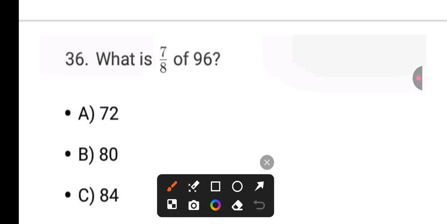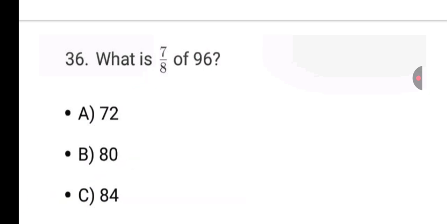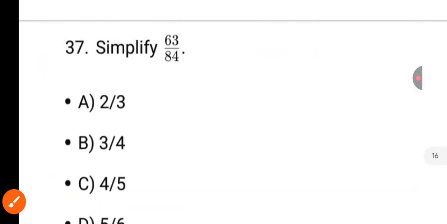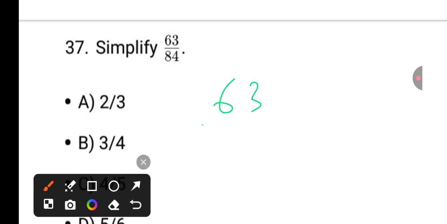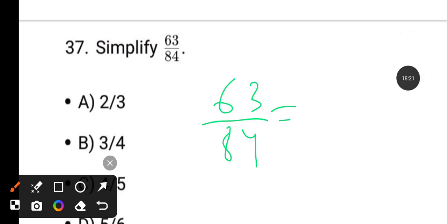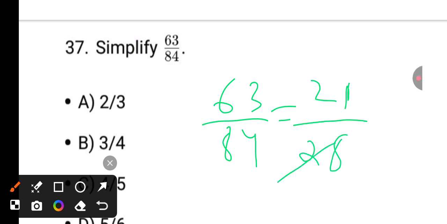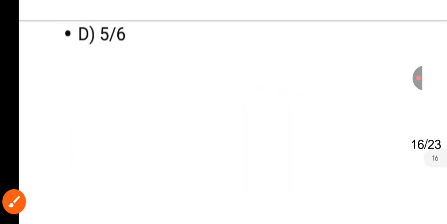Next it is 8 1 8 2 74. Sorry, 84. 84 is the answer. Next simplify 63 by 84. It is, see here, 3 by 4. 3 by 4 is the answer.